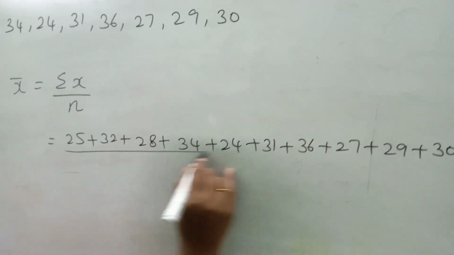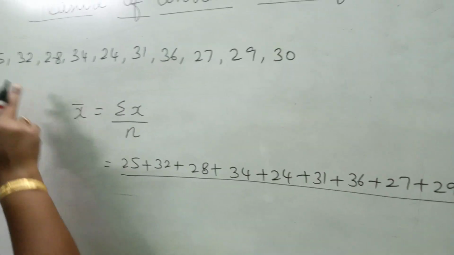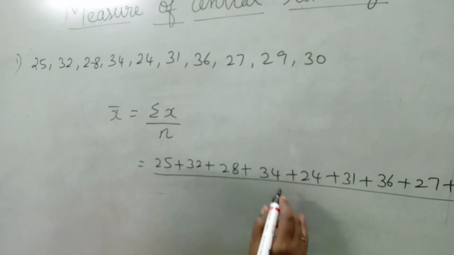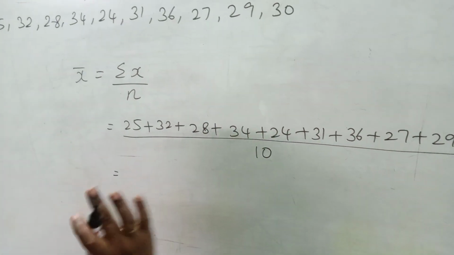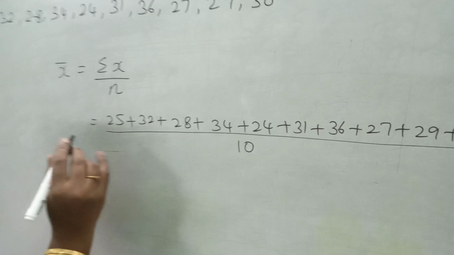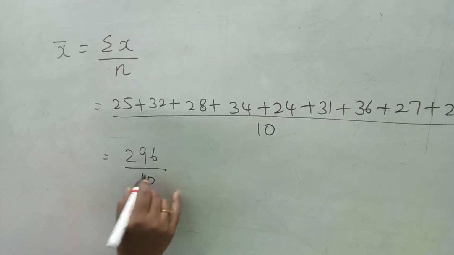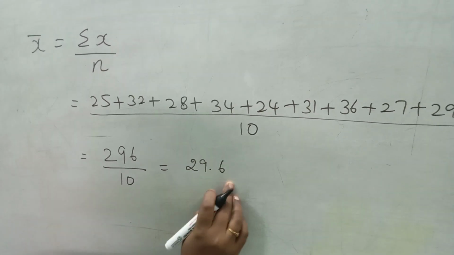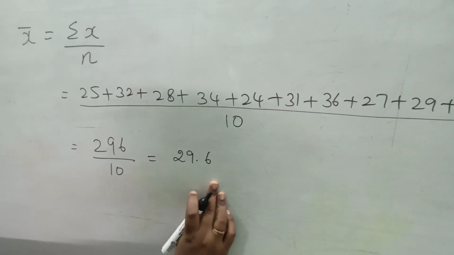This is my sigma x divided by how many numbers are there, that is our n. Count the numbers 1, 2, 3, 4, 5, 6, 7, 8, 9, 10. I am going to add all the numbers with the help of calculator. Sum of all the numbers is 296. Denominator is 10. 296 by 10 is nothing but 29.6. This is my arithmetic mean. Okay, this is the example of raw data.